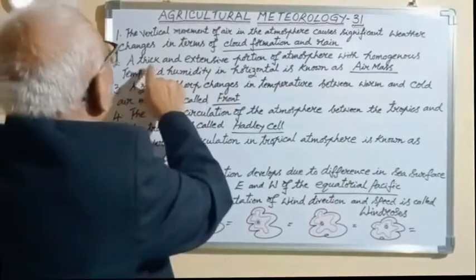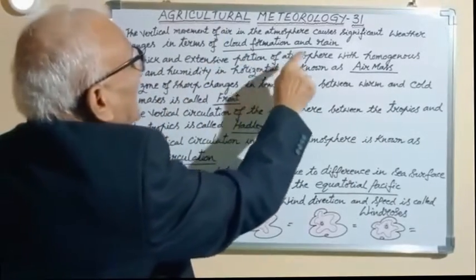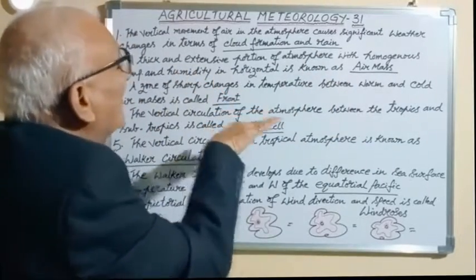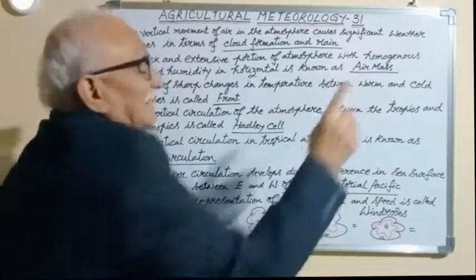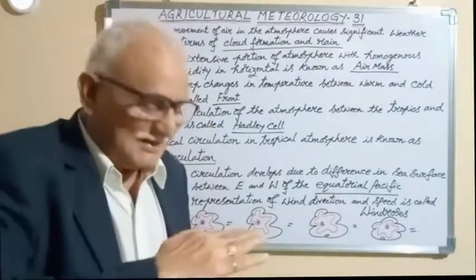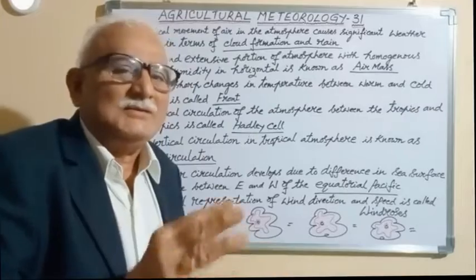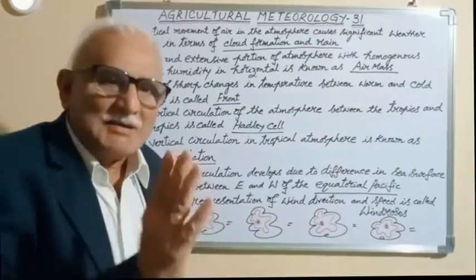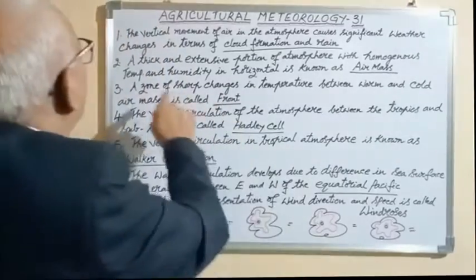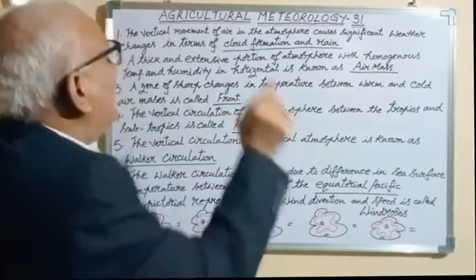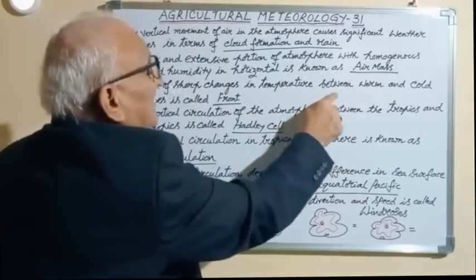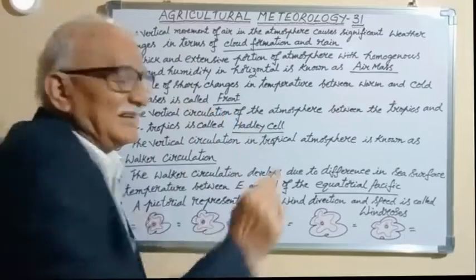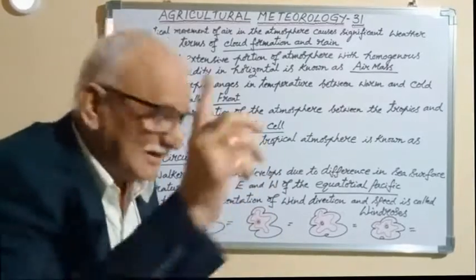Now, a thick and extensive portion of the atmosphere with homogeneous temperature and humidity in a horizontal is known as dash air mass. Please note that horizontal motion is more important. It causes more weather changes as compared to vertical motion. Now, a zone of sharp changes in temperature between warm and cold air masses is called dash front, F-R-O-N-T, front.